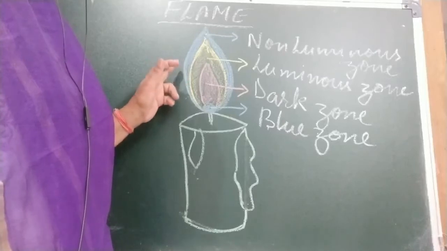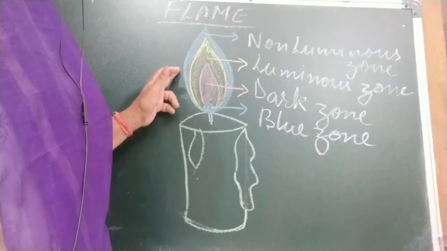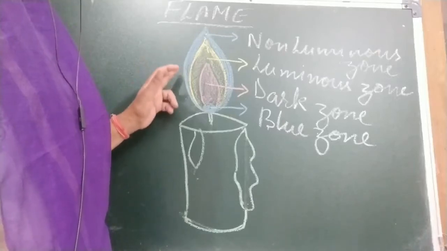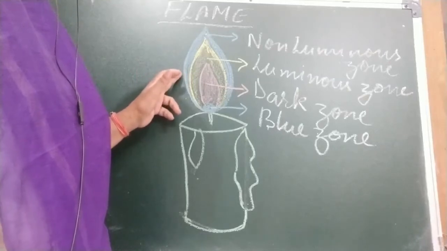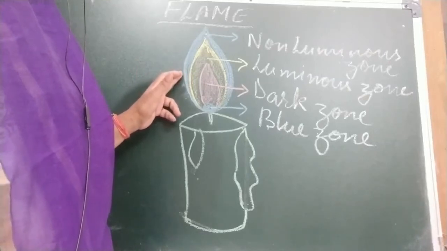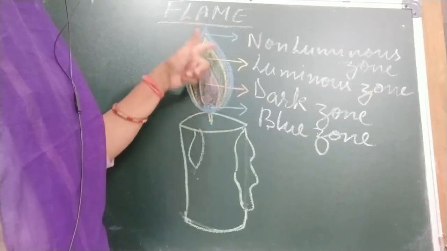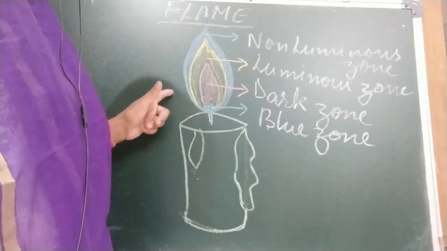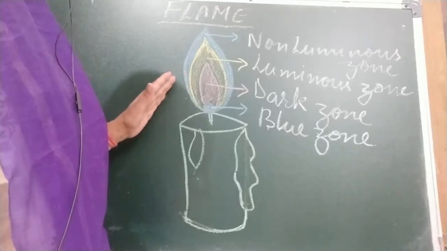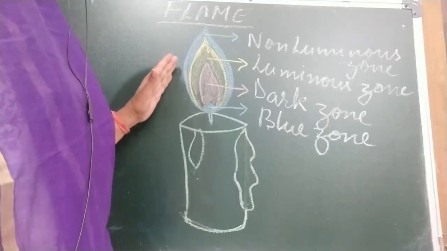Because of adequate supply of oxygen, complete combustion takes place here. The flame appears blue, however it is very thin. Like here we are able to see, but it is very thin and may not be visible. And this zone is the hottest zone.